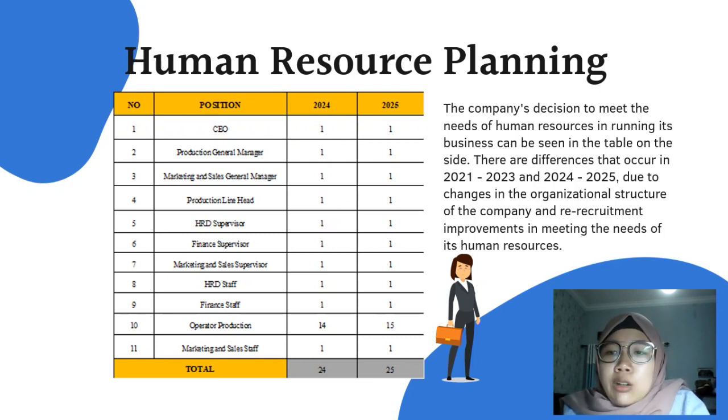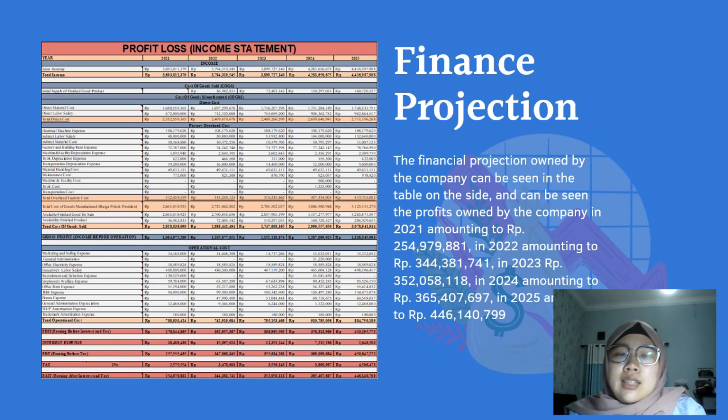There are differences between 2021 until 2023 and 2024 until 2025 due to a change in the organizational structure of the company and the recruitment improvements in meeting the needs of its human resources.